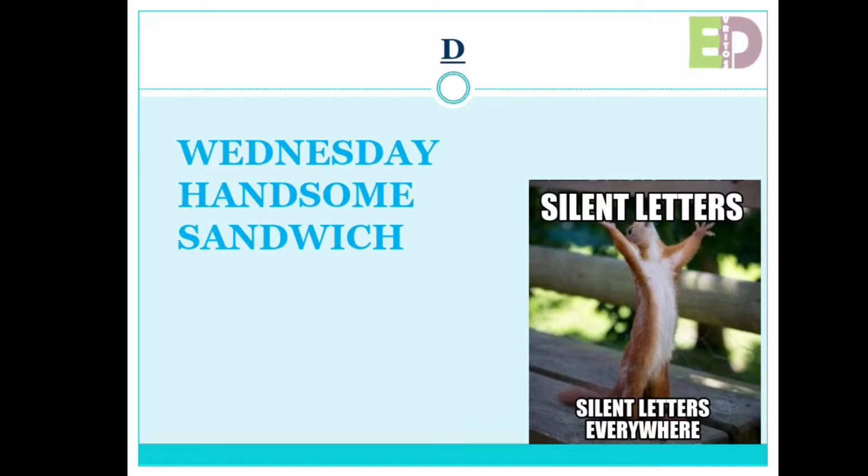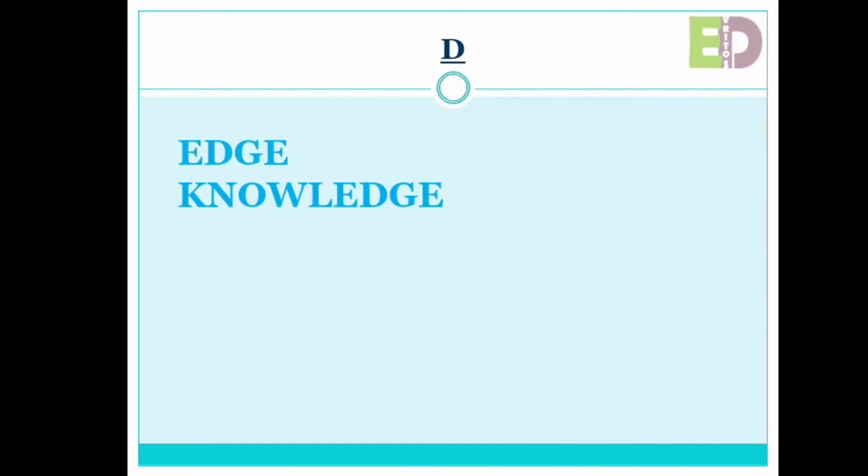And a D can be very quiet. I am not using the word silent here, I am using the word quiet. D can be very quiet in front of G. For example, edge, knowledge, bridge, pledge. So the sound of D is not at all strong here. It is really quiet. Edge, knowledge, bridge, pledge.